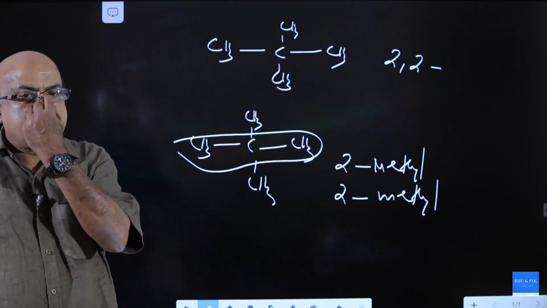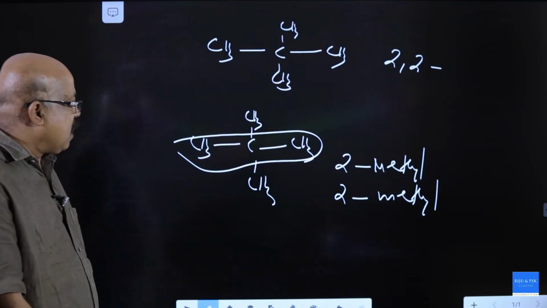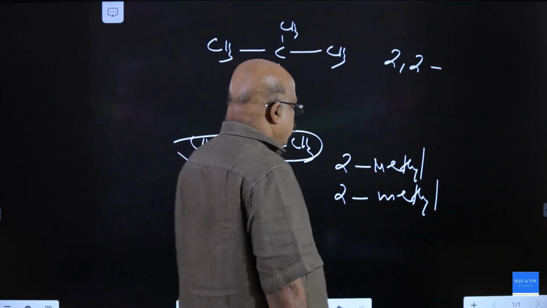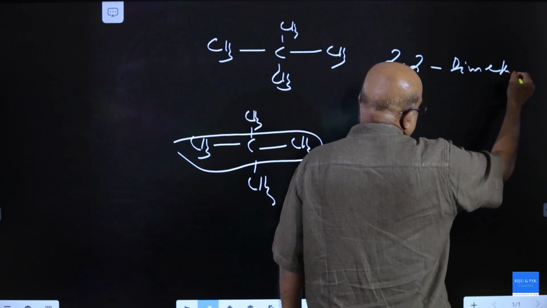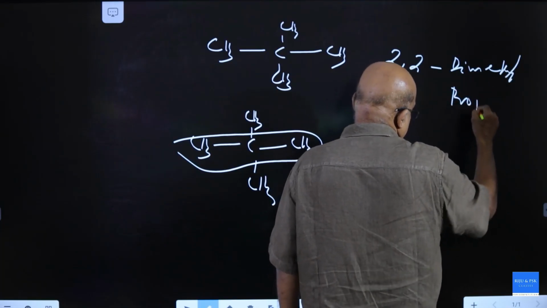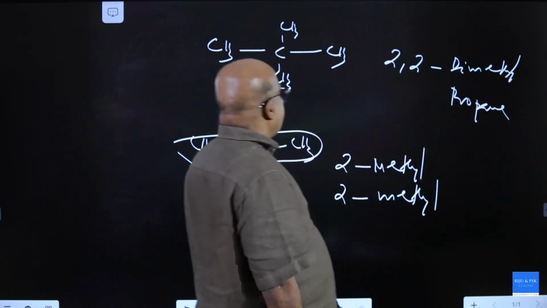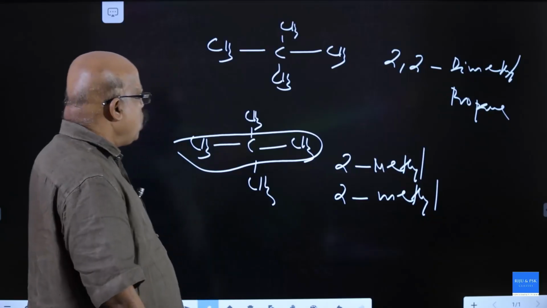Each and every substituent has a number. Second carbon has 2 methyl groups, 2,2-dimethyl propane. Its common name is neopentane.